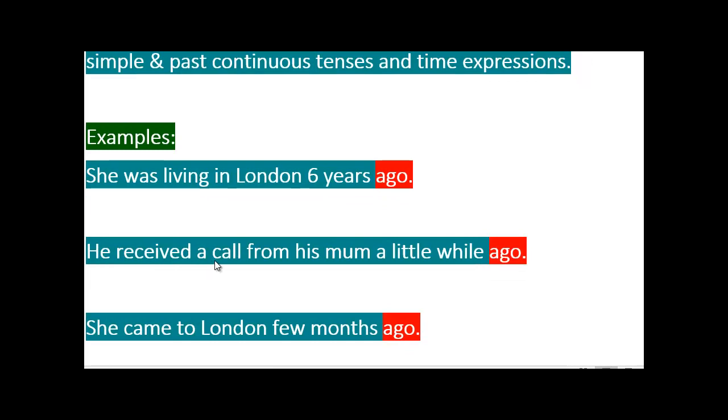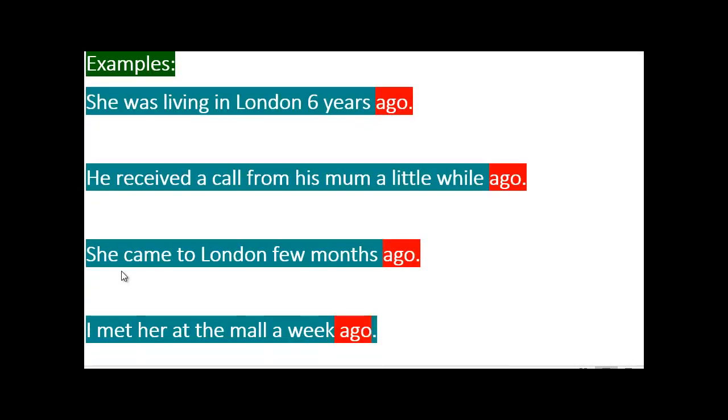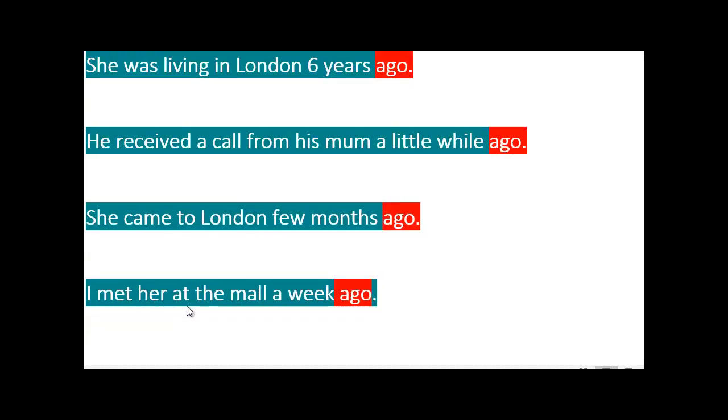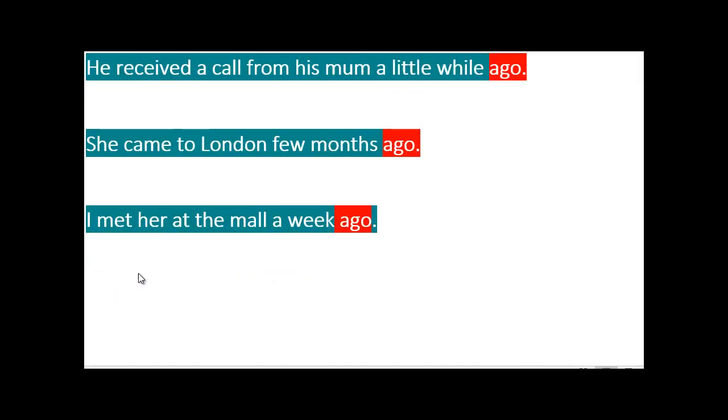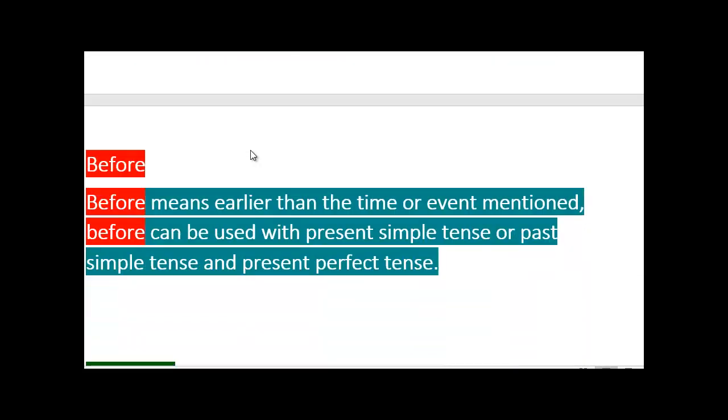He received a call from his mom a little while ago. Received is past simple. Yes, well done. She came to London a few months ago. Came, past simple again. I met her at the mall a week ago. That is past simple. So these are all examples of ago. Moving on to before.